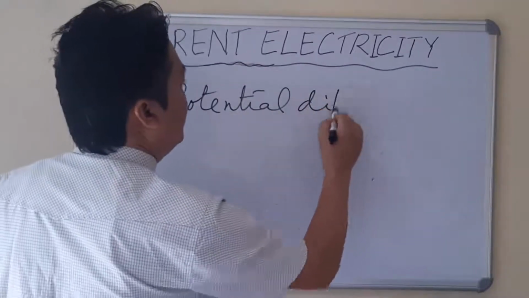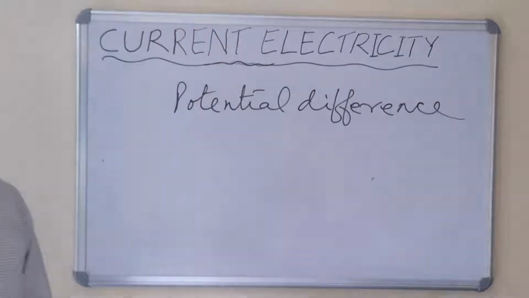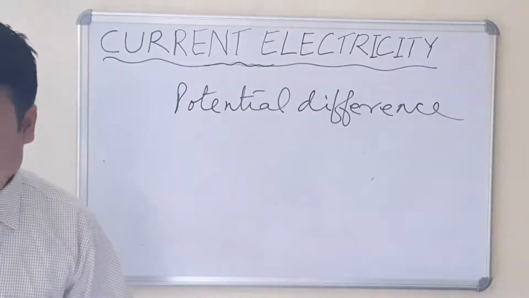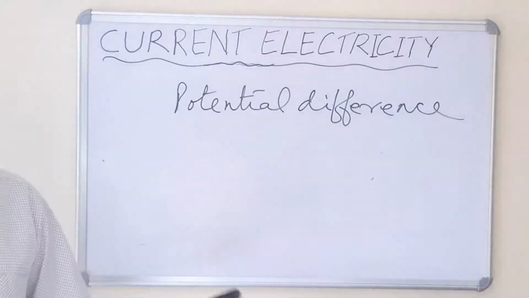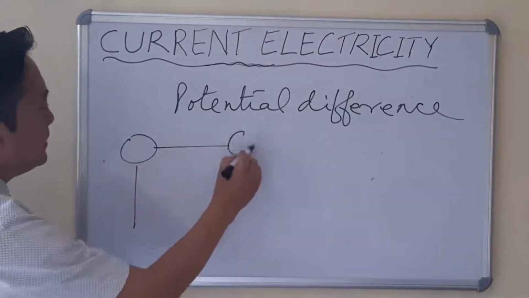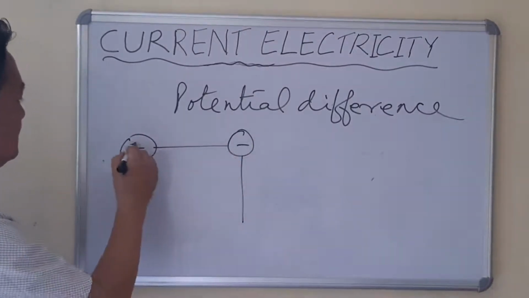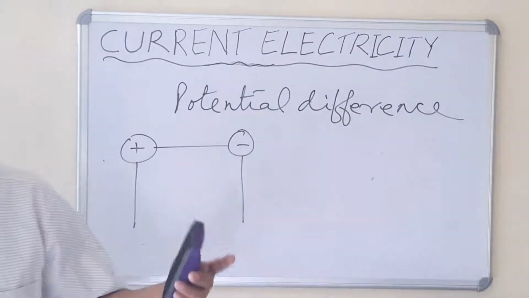Potential difference. Now when we talk about the potential difference in an electric system, the potential difference between the 2 points, like this, this is negative, positive. The potential difference between the 2 points is more